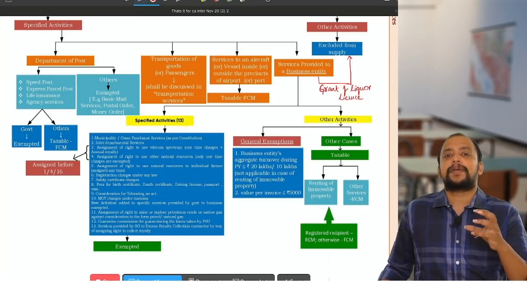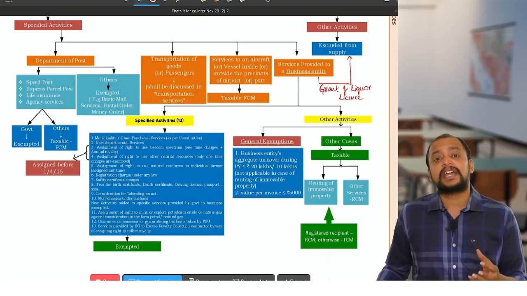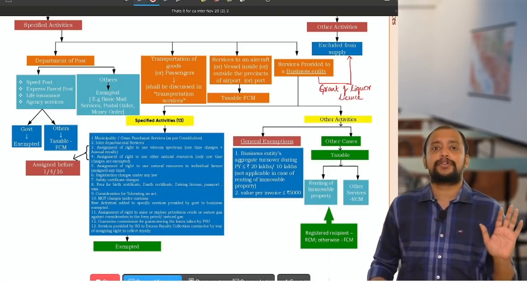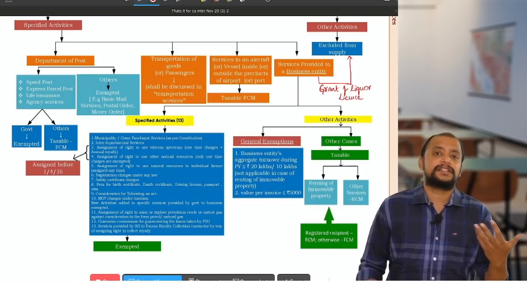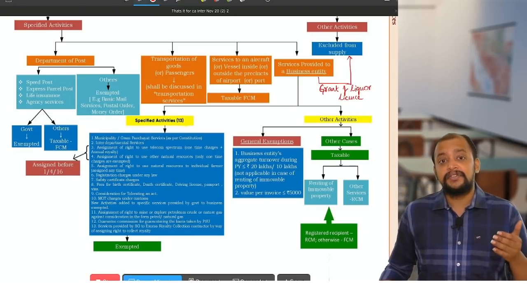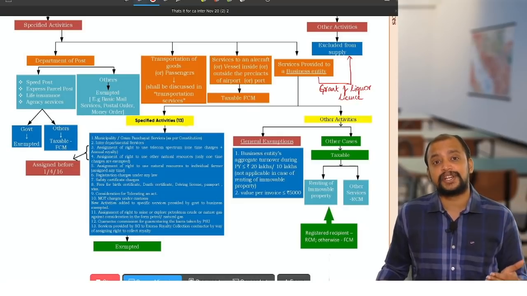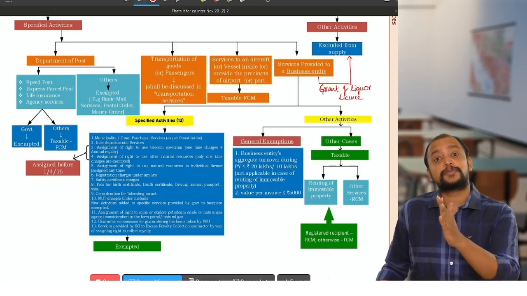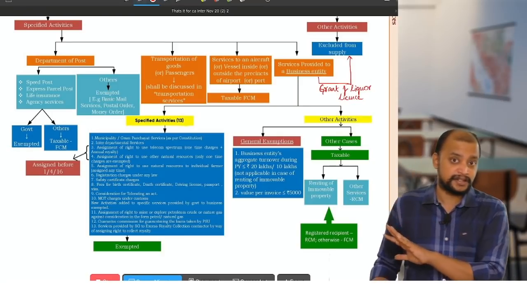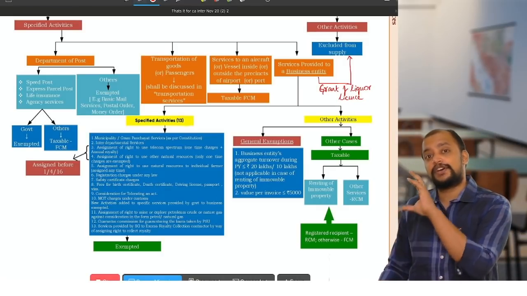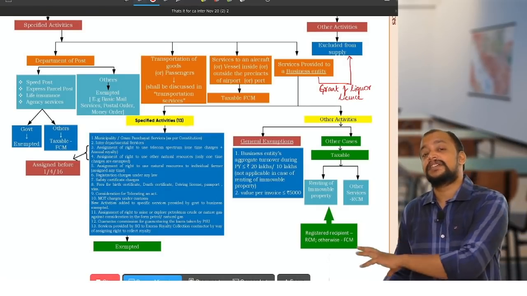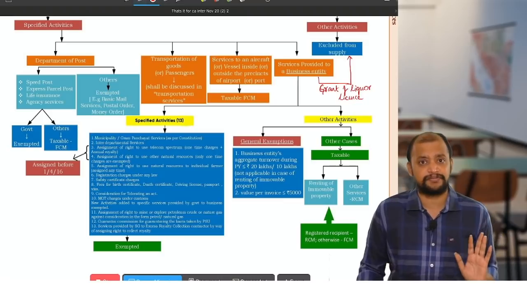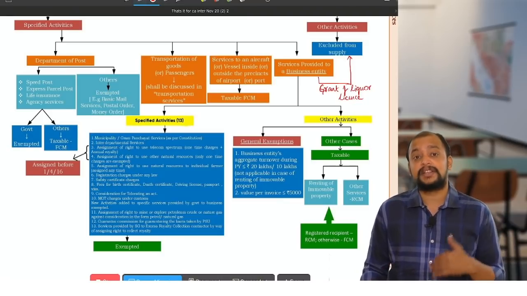We don't have any separate provisions for government engaged in transportation of goods or passengers. We have generic provisions about transportation of goods or passengers. In a few cases it is taxable, in a few cases it is exempted. Even if government is engaged in transportation, the same treatment will be applicable. So we will be discussing transportation of goods and transportation of passengers later, okay? That is in general, and it applies even when government is engaged in transportation. So the same concept will be applicable for government services when they are into transportation.